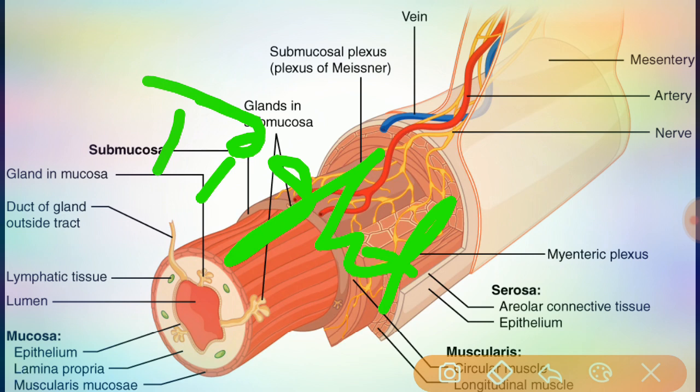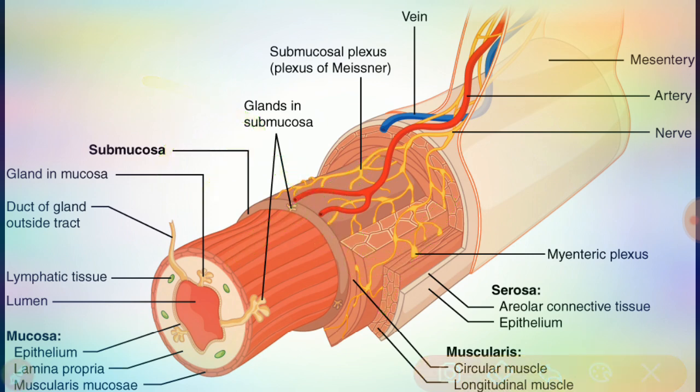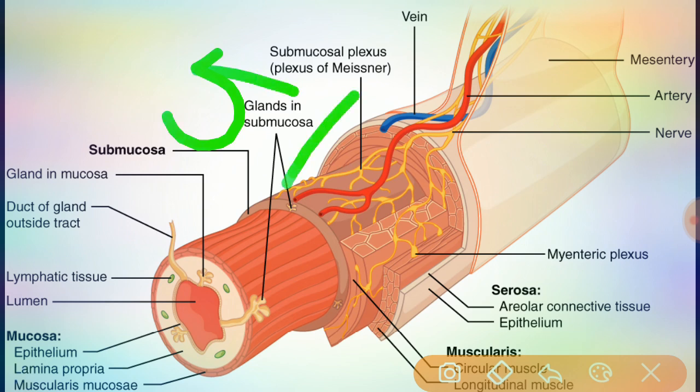The rate of renewal of the GI tract epithelial cells is rapid. Every 5 to 7 days they slough off and are replaced by new cells. Located among the epithelial cells are exocrine cells. These exocrine cells and epithelial cells secrete mucus and fluid into the lumen of the tract.